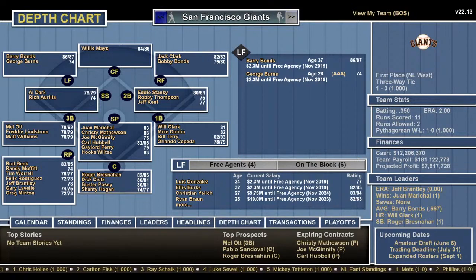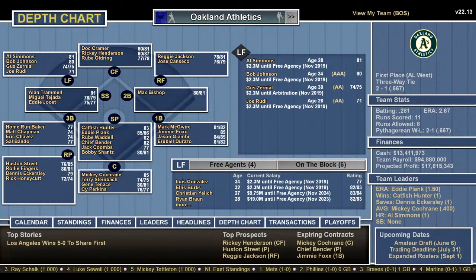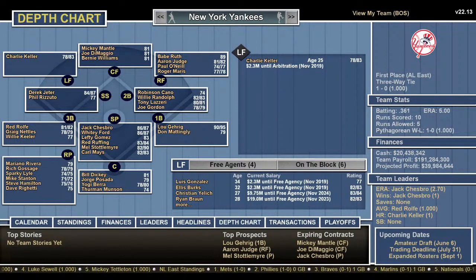We didn't look at the Yankees yet. We'll end with the beloved New York Yankees. Oh, Lenny Dykstra is on the Phillies. Okay. Lenny Dykstra is on the Phillies. Man, they got a lot of players. All right, let's end with the... Reggie Jackson is on the A's. Let's go to the Yankees.